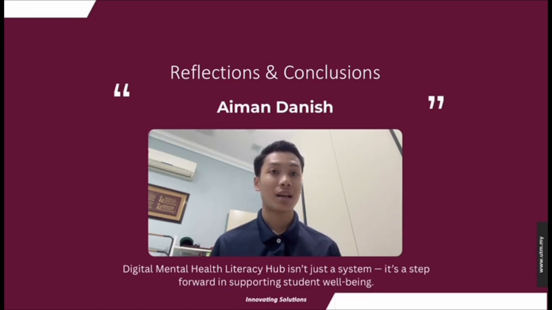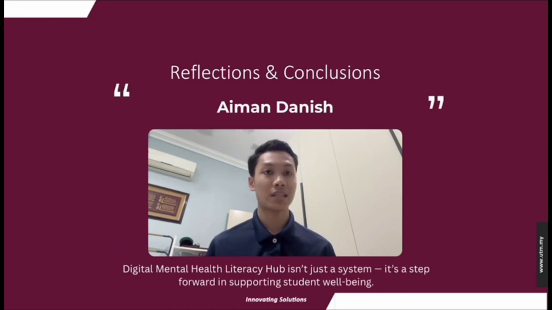reflects real student needs. I'll be honest, working on the high-fidelity stage was a bit challenging. I had to create more interfaces, define the faculty dashboard, and adjust the use case to match the mockup. But with teamwork and support from my group, I managed to get through it smoothly.